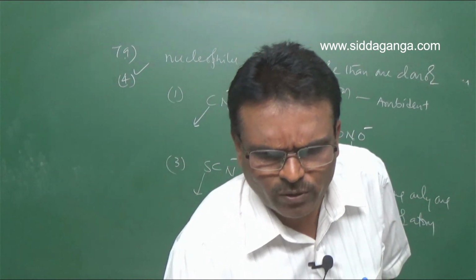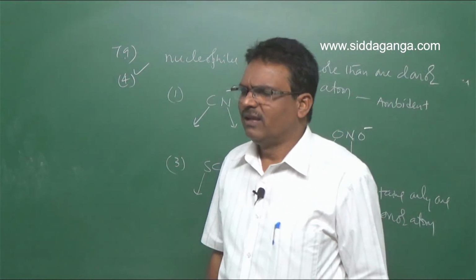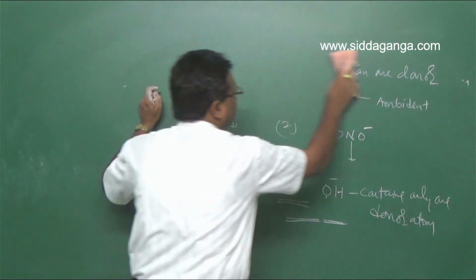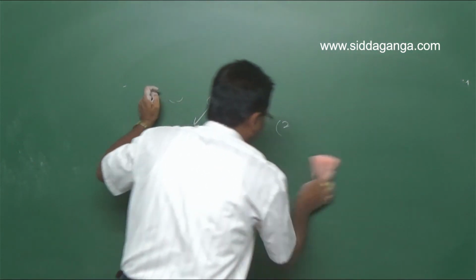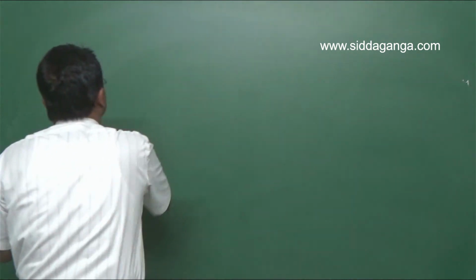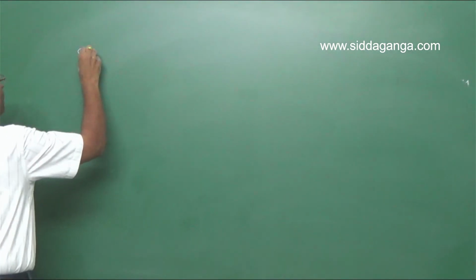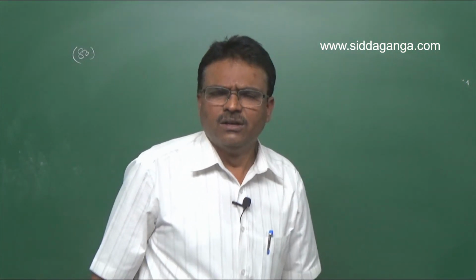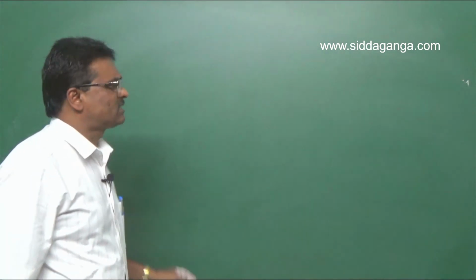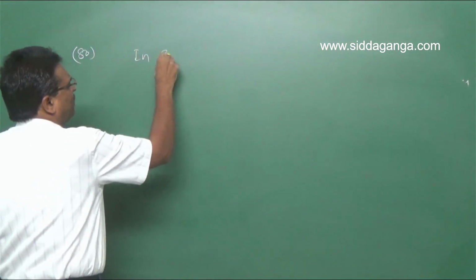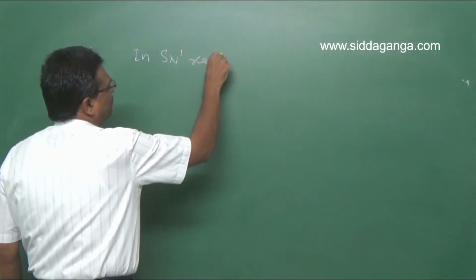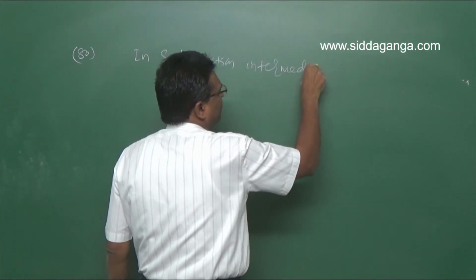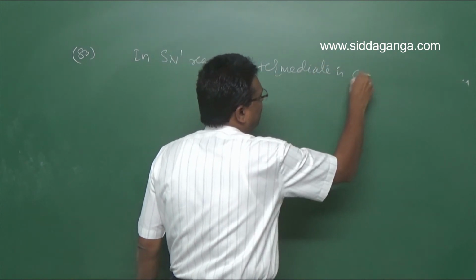Next, question number 80. Which of these solvents is suitable for SN1 reaction? So in SN1 reaction, the intermediate is carbocation.